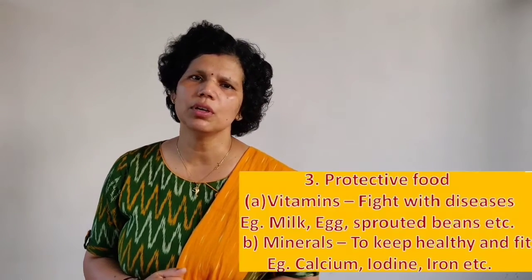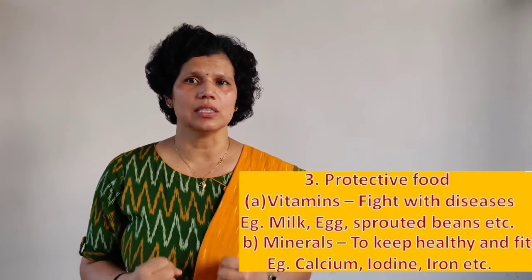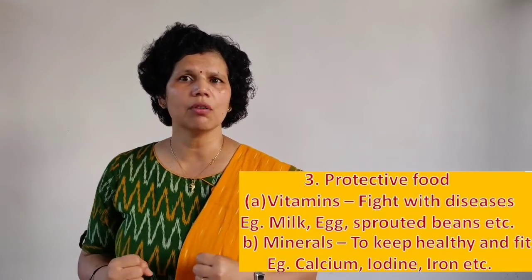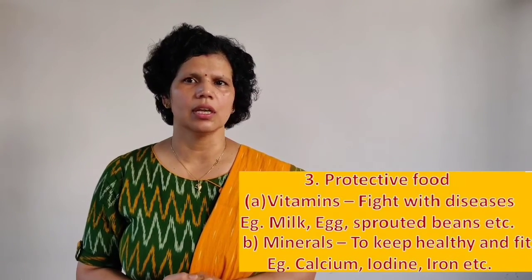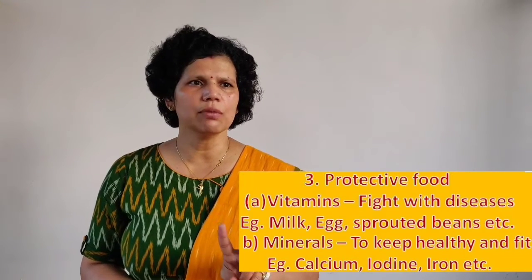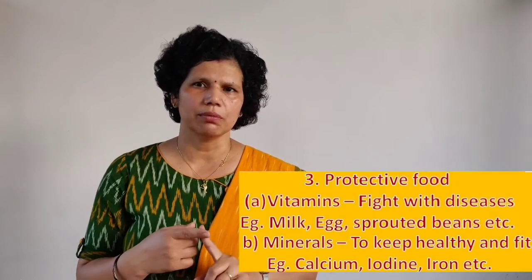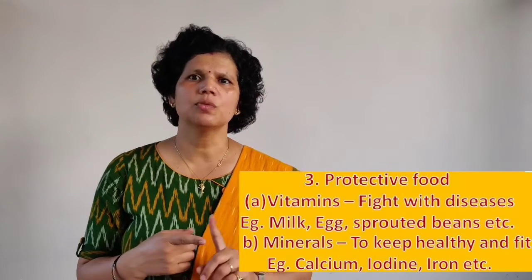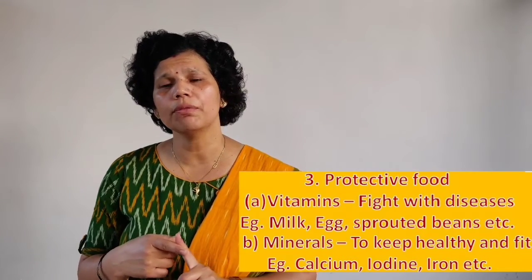The third category we call protective nutrients. Protective nutrients protect us from disease, protect us from germs. They also repair our body and protect us, so we call them protective nutrients. In the protective category there are two types of nutrients, vitamins and minerals. Vitamins fight with disease. Fruits, milk, egg, sprouted beans, these are the things which provide us a lot of vitamins.